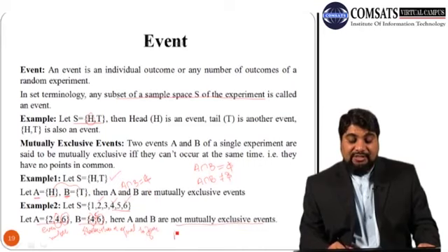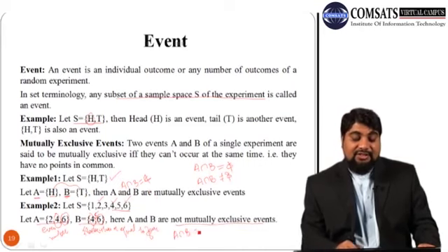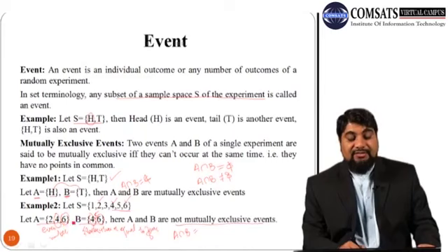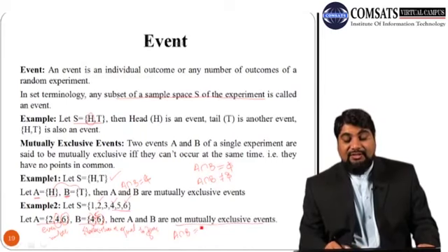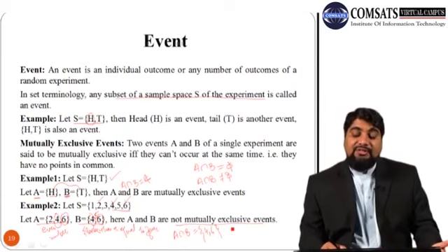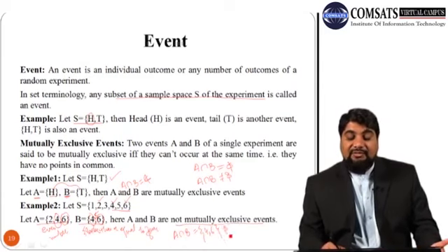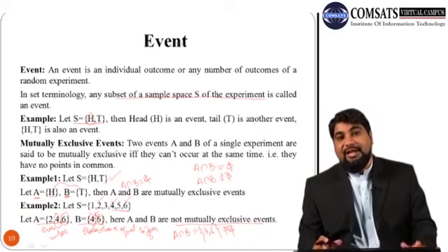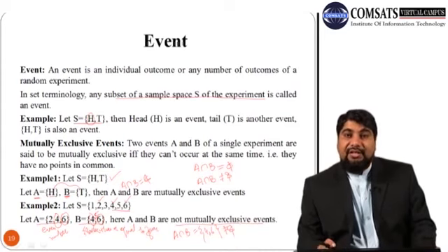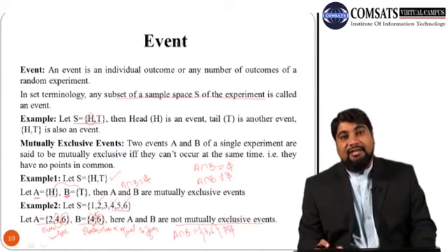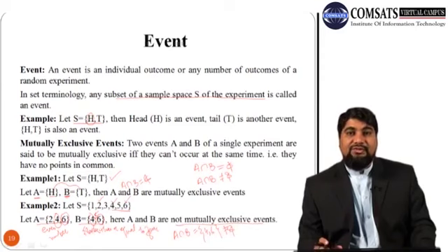But for these two sets, the intersection of 2, 4, 6 and 4, 5, 6 contains 4 and 6. So this is not equal to empty. We have some elements which are common to both A and B, so in this case the events A and B are not mutually exclusive events.